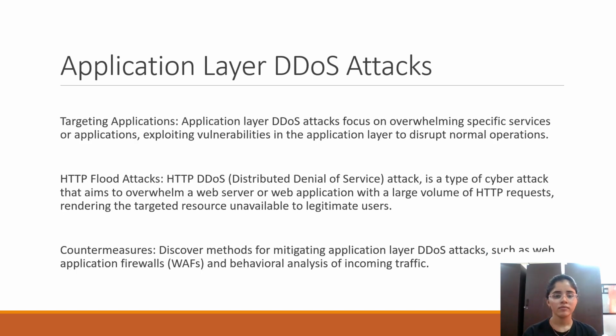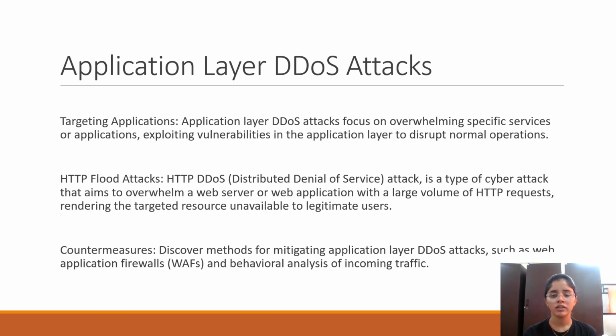And the third one is the application layer DDoS attack. An application layer DDoS attack focuses on overwhelming a specific service or application, exploiting vulnerabilities in the application layer to disrupt normal operation. So, HTTP flood attack.